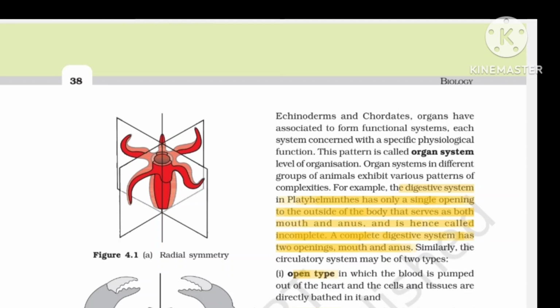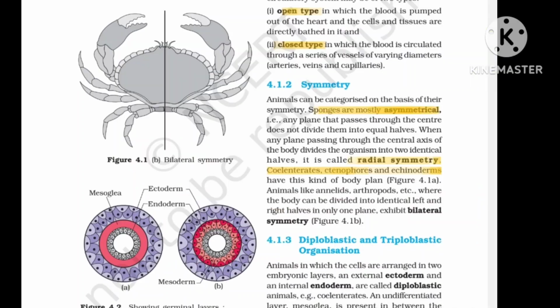If we give some examples, in Platyhelminthes there is only a single opening which serves as both mouth and anus, hence it is called an incomplete digestive system. As we know, in a complete digestive system we can see 2 openings, that is mouth and anus. If you talk about the circulatory system, it is of 2 types. One is open type and another is closed type.